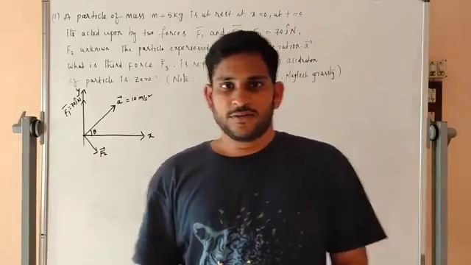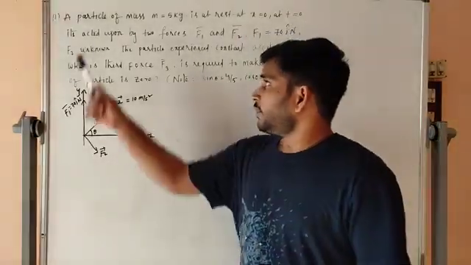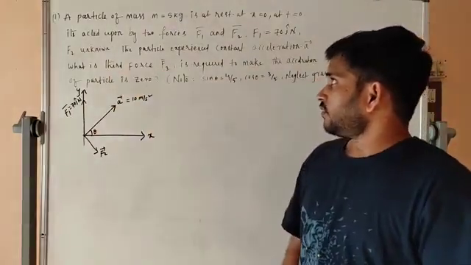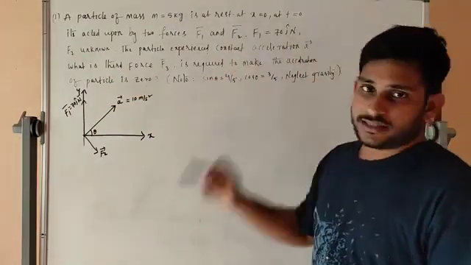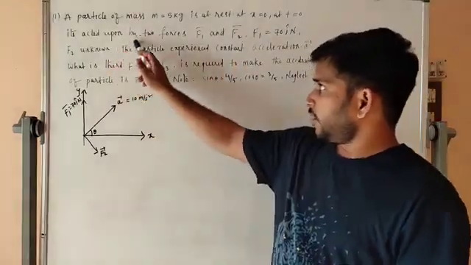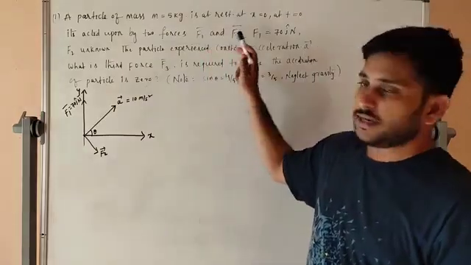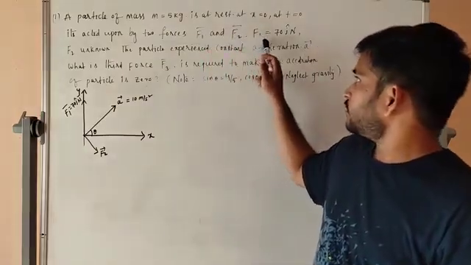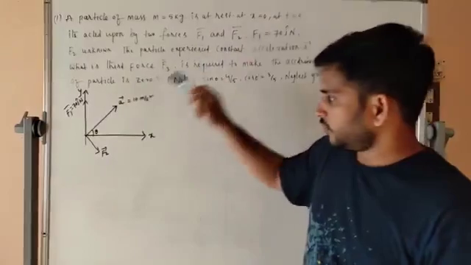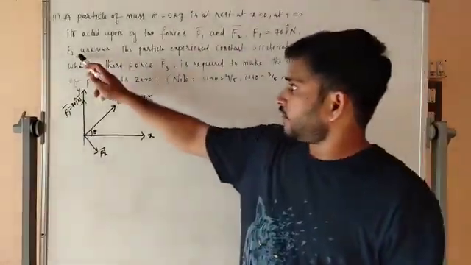Now we will discuss one problem. A particle of mass m is equal to 5 kg is at rest at x is equal to 0 at t is equal to 0. It is acted upon by two forces, F1 and F2. So F1 is equal to 70 j cap newtons, which means y direction, and F2 is unknown.